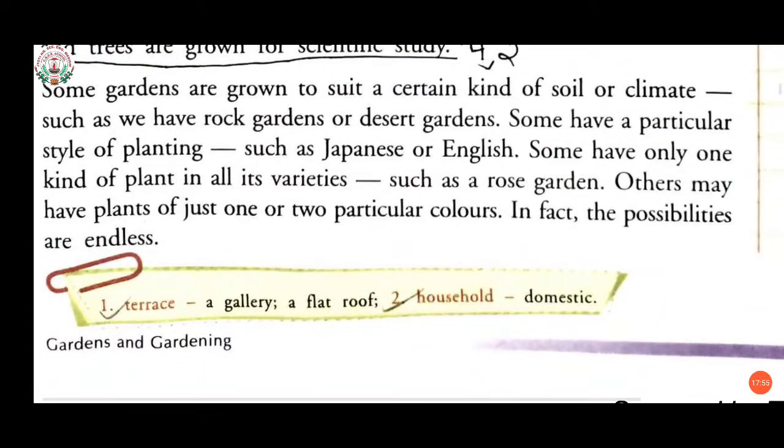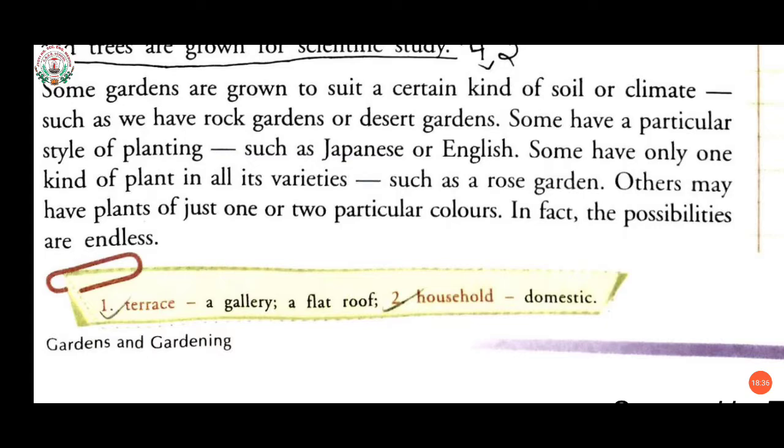Now students, see the next paragraph, what it is given. Some gardens are grown to suit a certain kind of soil or climate, such as rock gardens or desert gardens. Some have a particular style of planting, such as Japanese or English. Some have only one kind of plant in all its varieties, such as a rose garden. Others may have plants of just one or two particular colors. In fact, the possibilities are endless.